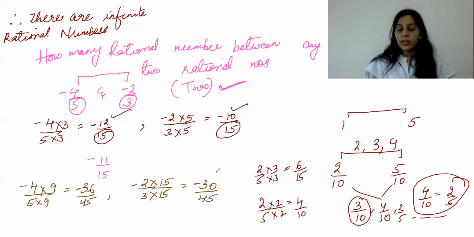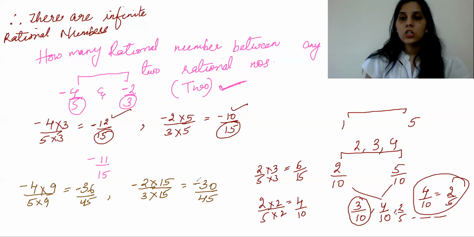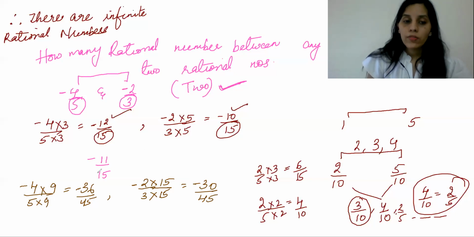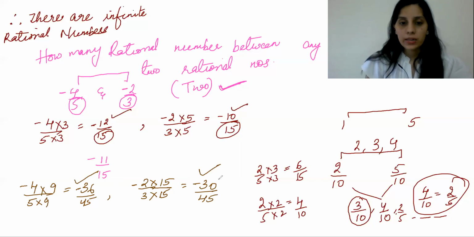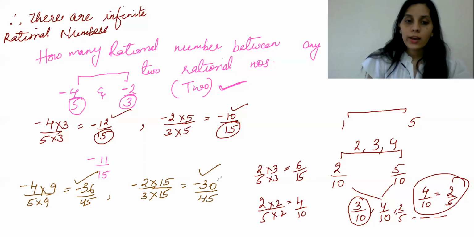The only thing I'm trying to do is make a vast difference between the numerators of the two rational numbers. Now, when I see my numerators, minus 36 and minus 30, I have many rational numbers, more than two, between these two rational numbers.